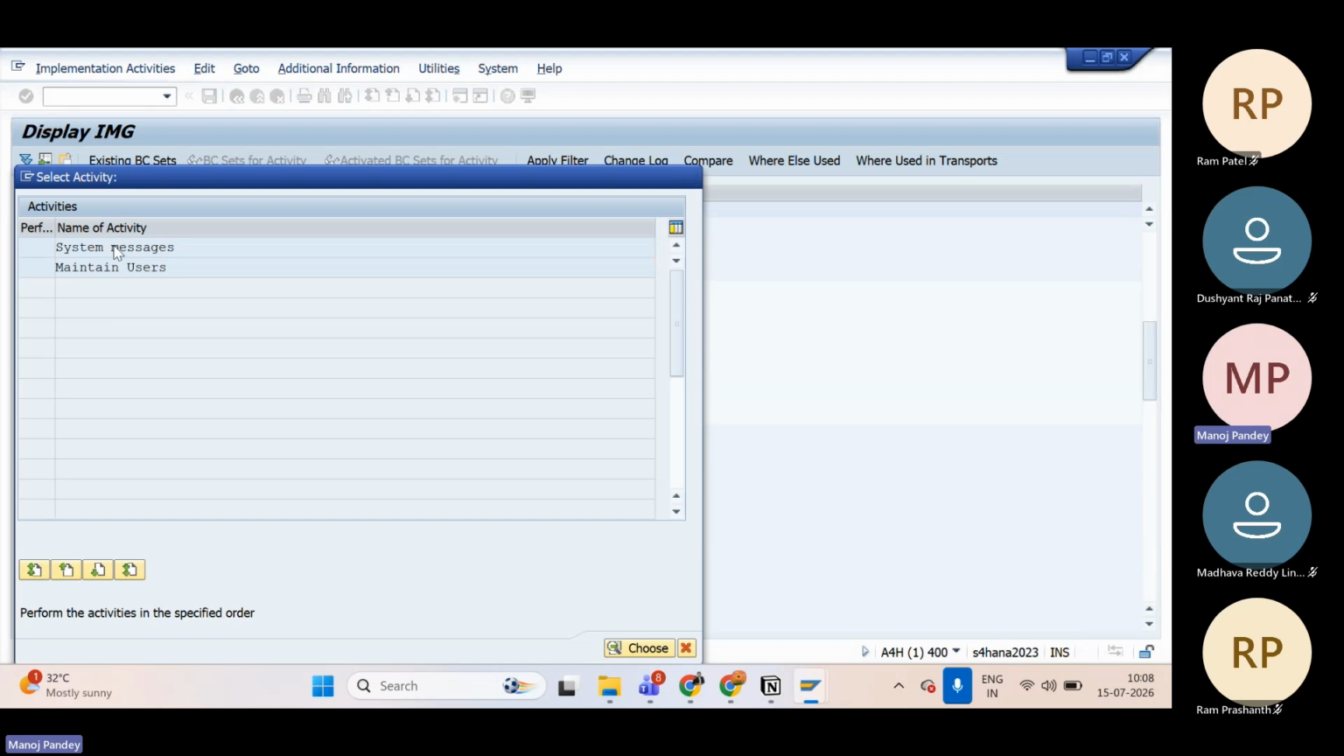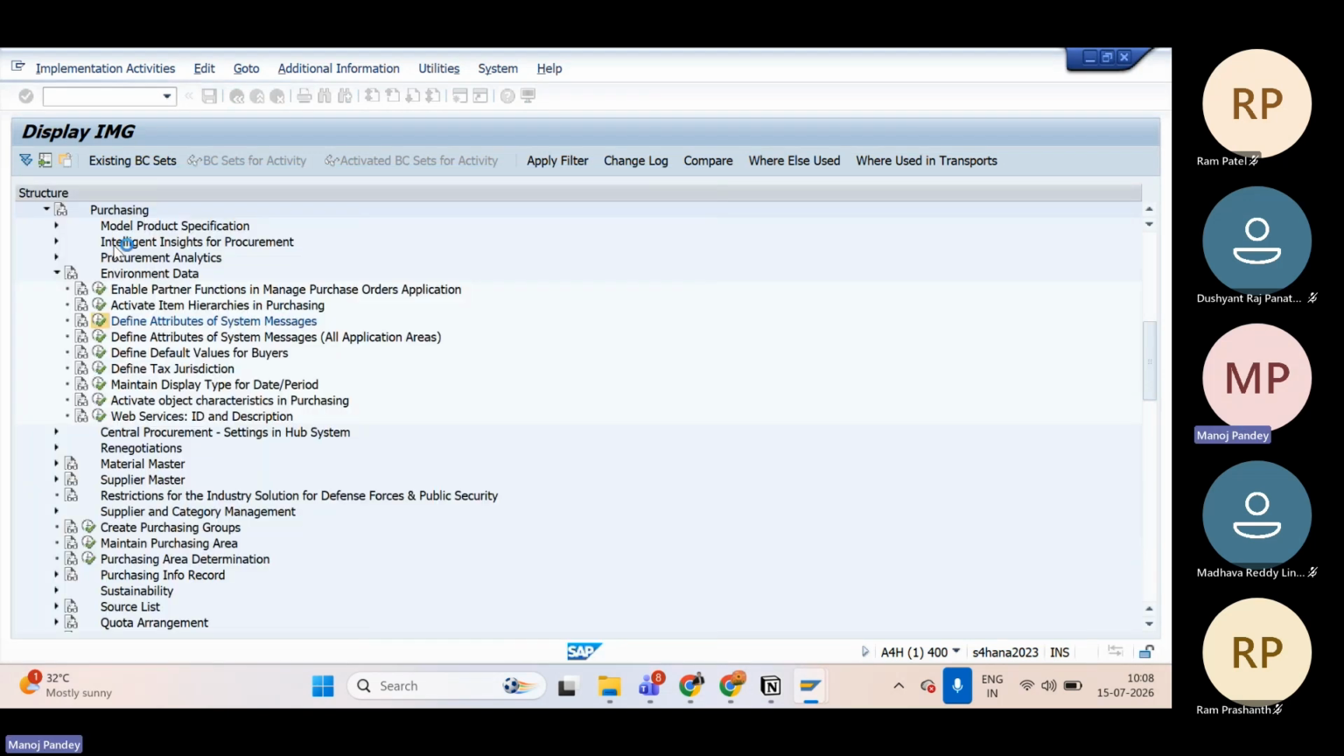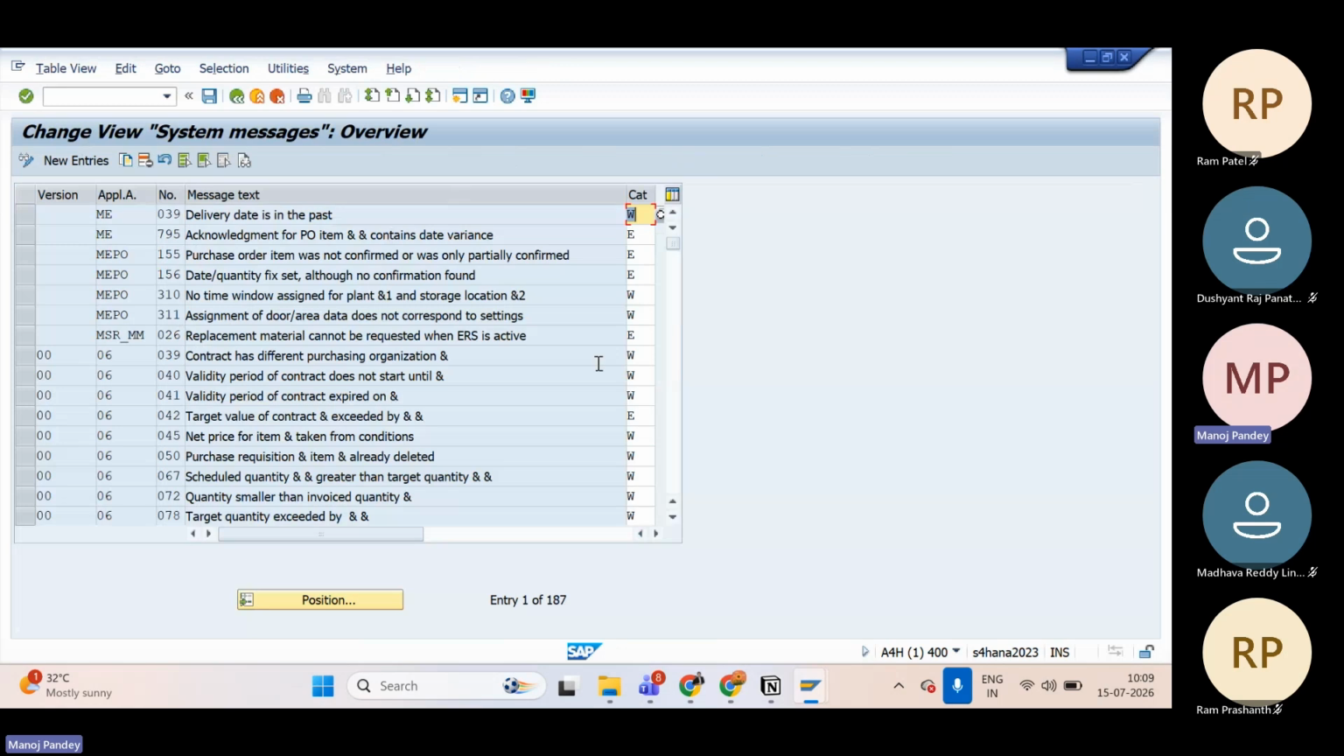From here you can see which messages you get as a warning and which as an error. From here you can change a warning to an error. Earlier, I told you that we can change a warning to an error or an error to a warning as per the client requirement. Here we can see, for example, delivery date in the past. This warning used to come every time, and we can change it to an error as per the client requirement.